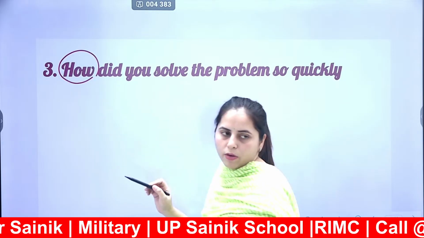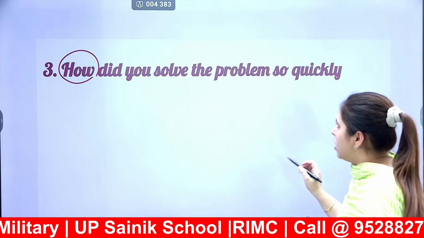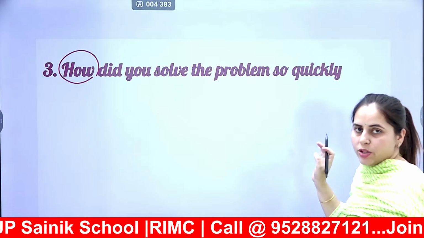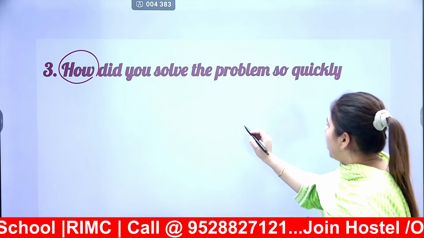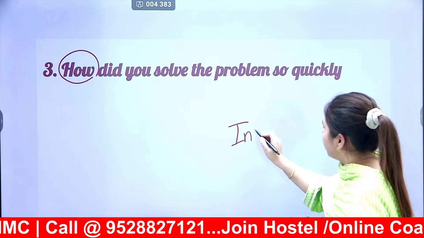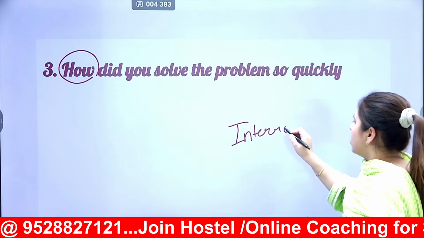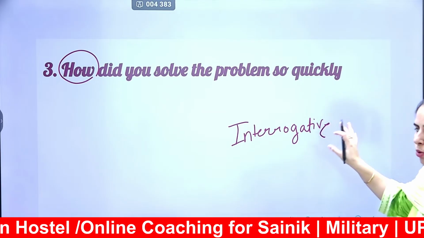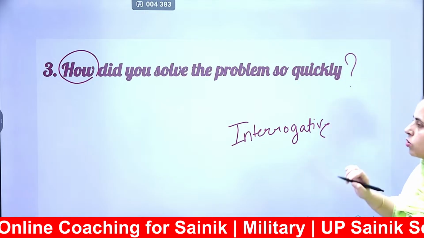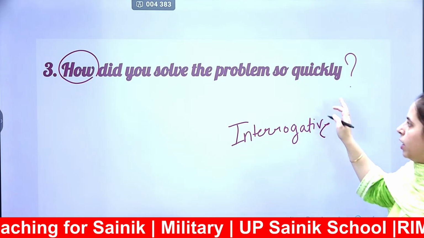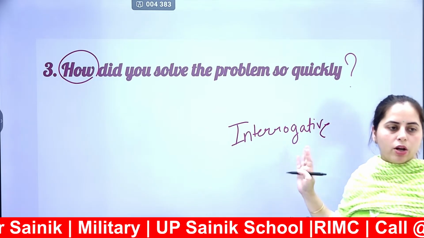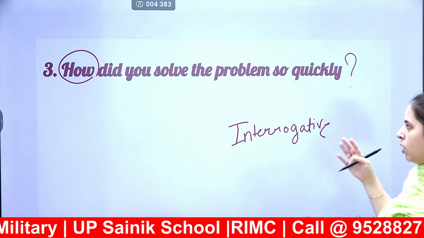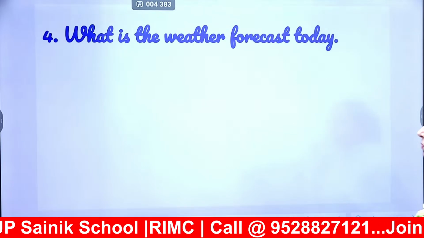How? आप कैसे solve करते हो? The question has been asked here. So, as you can see, the question has been asked. So, this will be my interrogative sentence, because we use what? We use questions for interrogative sentences, and we have to end it with a question mark. So the right punctuation here will be a question mark, and this is your interrogative sentence. Done. Moving on to the next one.